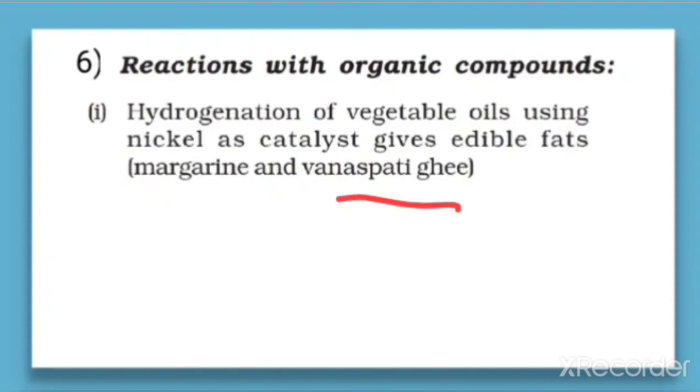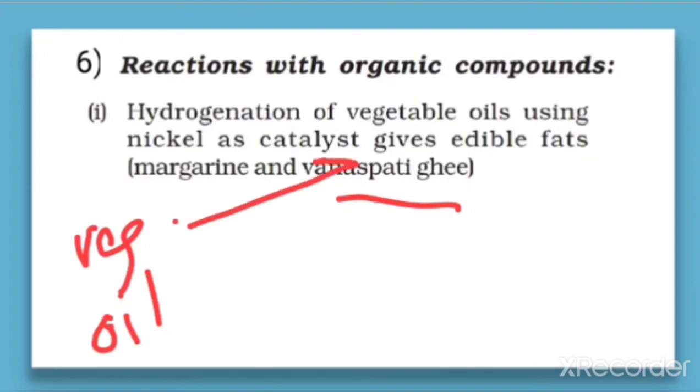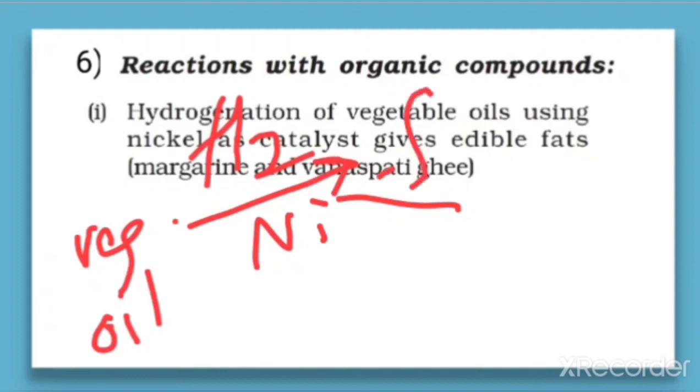vegetable oil. As we know, vegetable oil is liquid in nature. That means at room temperature it is liquid, and when we do hydrogenation, meaning addition of hydrogen, in the presence of a catalyst like nickel, it forms fats, that is the vanaspati ghee is formed by hydrogenation.